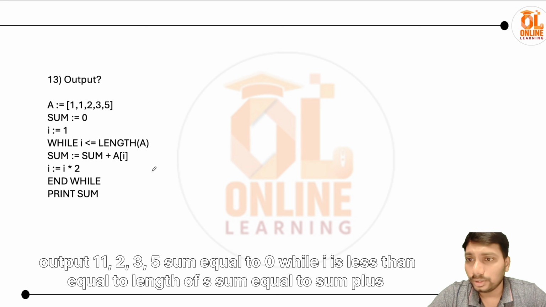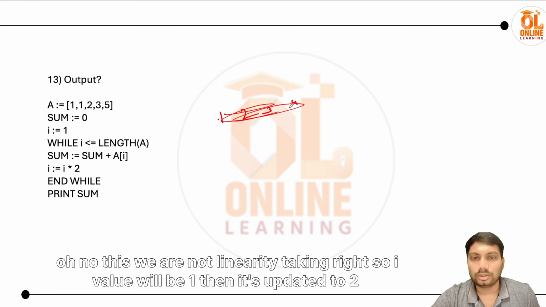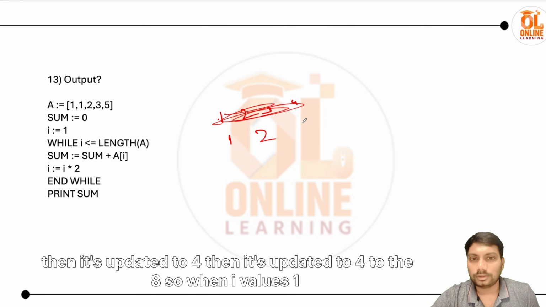Output: 1 1 2 3 5. sum equal to 0, while I is less than or equal to length of a, sum equal to sum plus a of I, I equal to I into 2. Okay, so sum is 0. Let's take I values 1, 2, 3. Oh no, we are not taking it linearly, right? So the I value will be 1, then it's updated to 2, then to 4, then to 8.